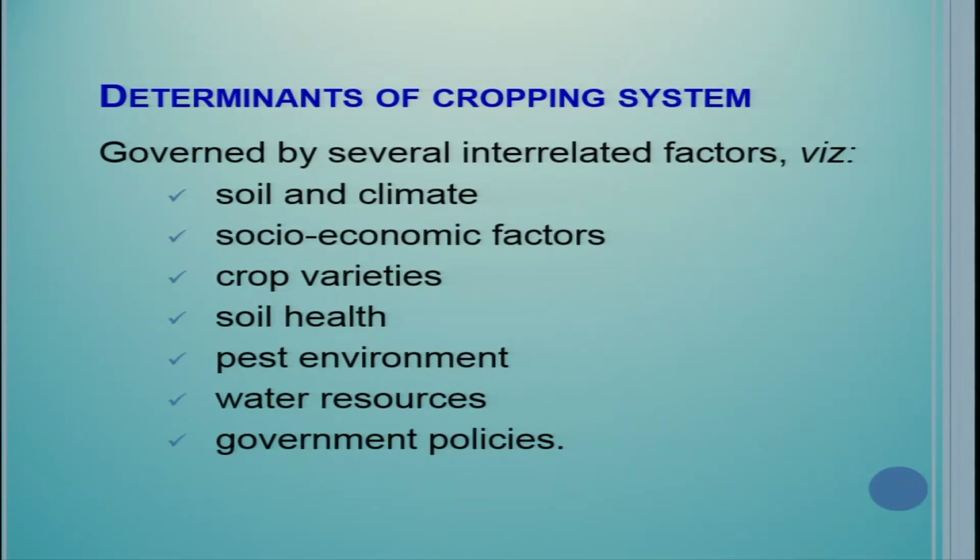Government policies are also important. If government is giving marketing support, if government is giving minimum support prices, then farmers would be happy to grow the crop. If a particular crop or commodity is not covered by the MSP, then farmers may not be interested because they are not sure of getting an assured return for their product.